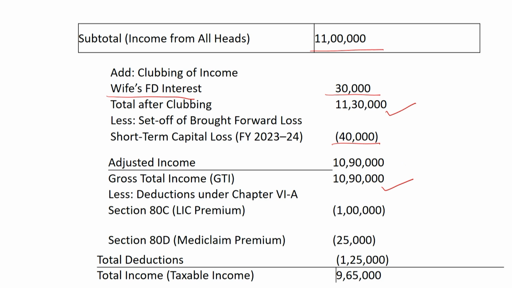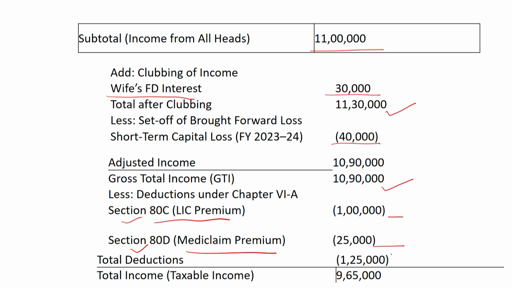We had discussed that deductions for the LIC premium and the medical premium have been made by Mr. Raj, and these will be claimed under section 80C and 80D. So a total of 1 lakh rupees and 25,000 rupees will be deducted from his income for the purpose of calculating his total taxable income.